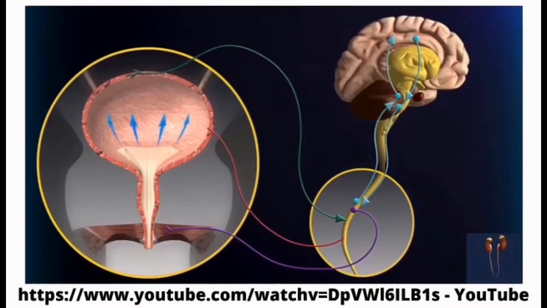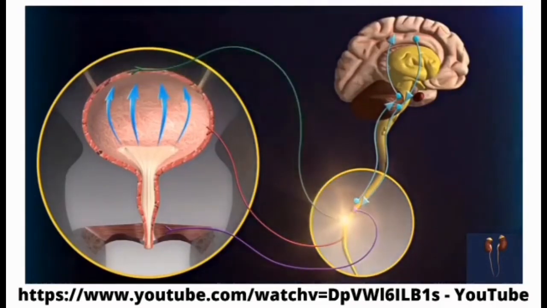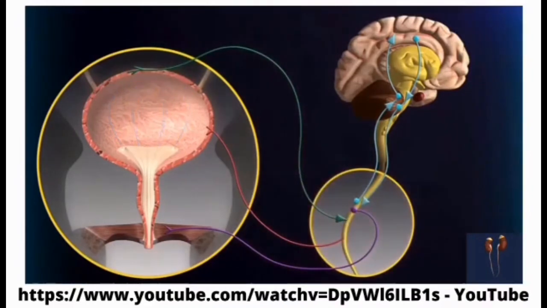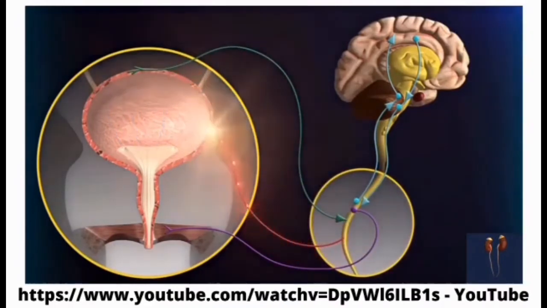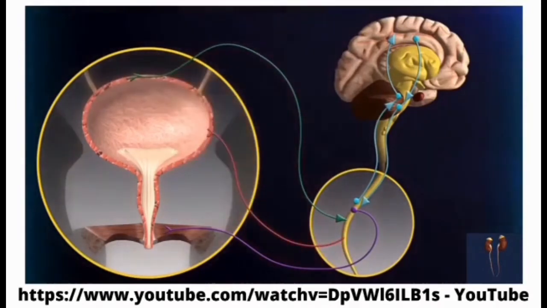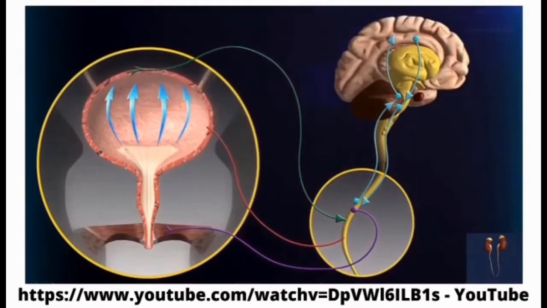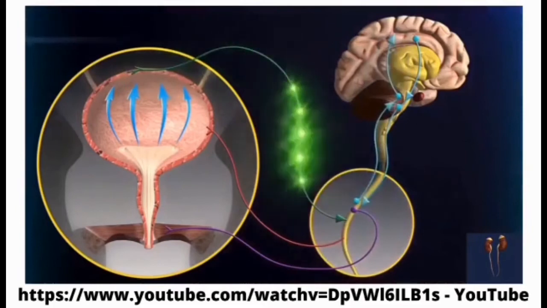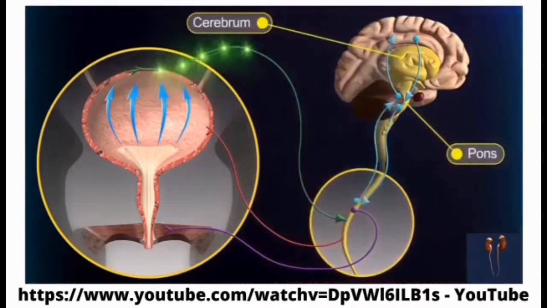When the urinary bladder becomes stretched, there is an increase in the frequency of action potentials carried from the bladder wall to the sacral region of the spinal cord. In response, parasympathetic neurons from the spinal cord to the bladder are activated, and this causes the smooth muscle of the bladder wall to contract. The sensory signals to the sacral region of the spinal cord also stimulate ascending pathways to the pons and cerebrum, which results in a conscious desire to urinate.